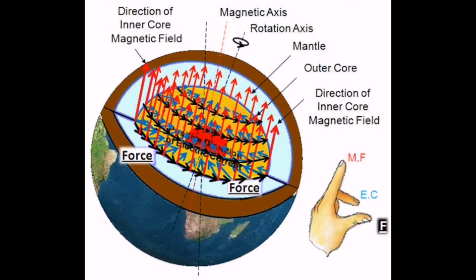We have learned that the outer core of the earth's interior is in a liquid state and the proportion of iron is more in this layer. Vertical currents originate in this liquid layer. See in the picture you can see vertical currents, arrows which show the vertical currents. This is another characteristic of this area. The difference between the temperatures of the outer and the inner core gives rise to vertical currents.